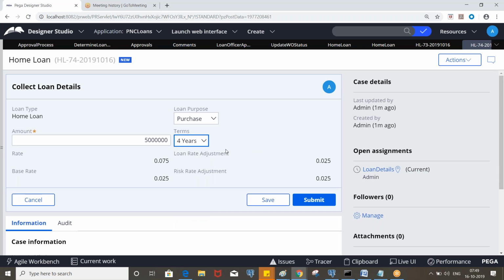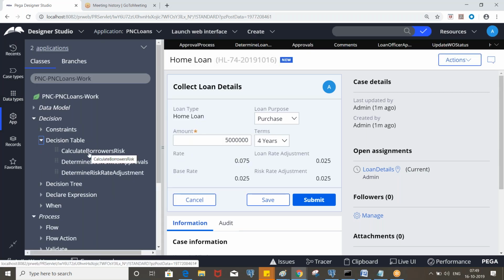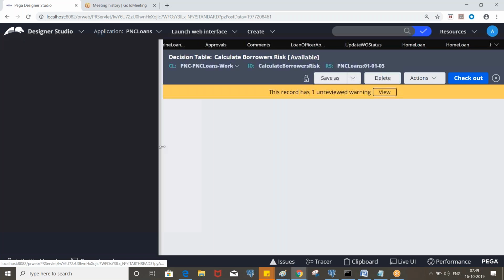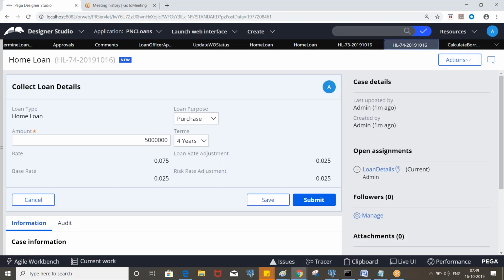So what are other conditions we defined? Take borrower risk table. That is fine, right? So it will go. You should not go to risky in this case.